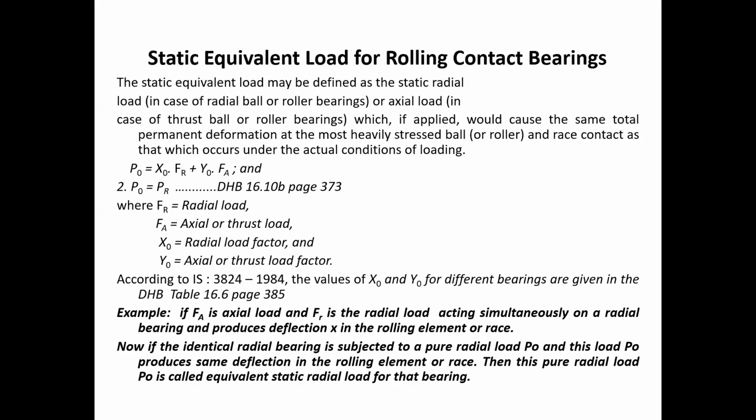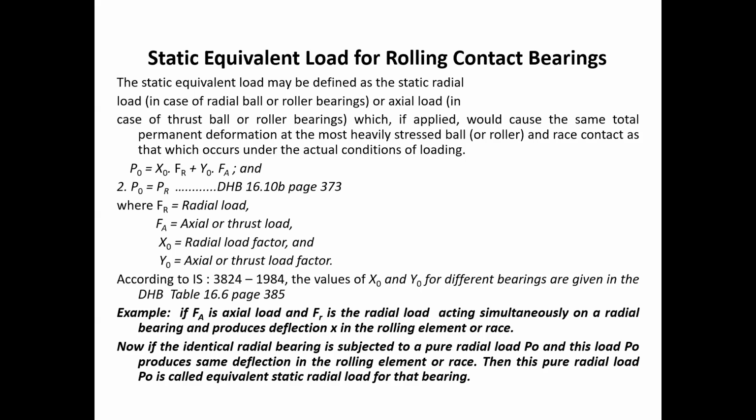That means it is never the case that the load which is coming over the bearing is a pure radial or pure axial. It is a combination of radial and axial. But when we are going to select the bearing, we have to deal with either pure axial load or pure radial load. So it is mandatory that we find the static equivalent load.